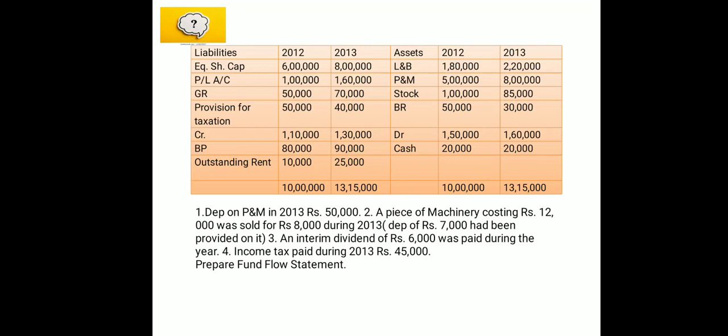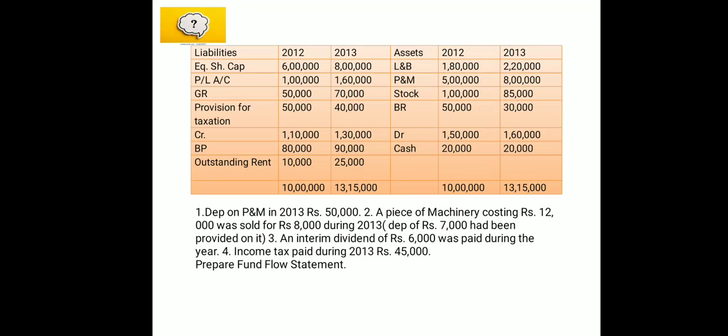Now moving to your additional information. Depreciation on plant and machinery, rupees 50,000, and depreciation is your non-cash expense. Then next we have the information: a piece of machinery costing rupees 12,000 was sold for 8,000 during 2013. And in brackets we have the information that depreciation of rupees 7,000 had been provided on it. So the value of the machine was 12,000, but the depreciation on it was 7,000.